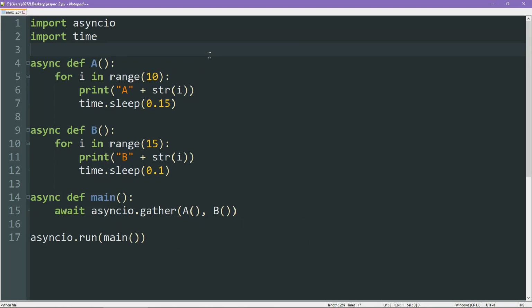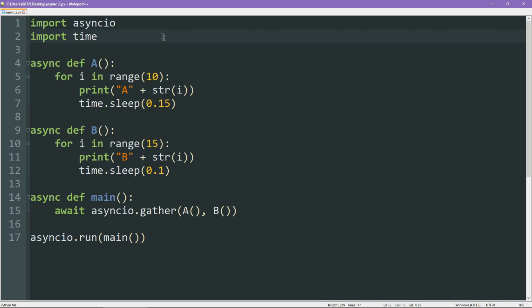Everything is sequential, one after another. Of course, we are wasting time because while we are waiting between the iterations of A, we're not really doing anything meaningful, right? We're just sitting there twiddling our thumbs. So let's try and make it a little bit more efficient. Our second demo here introduces async boilerplate into the code itself. So, alright, lots of things going on here. Let's take a look at each little thing.